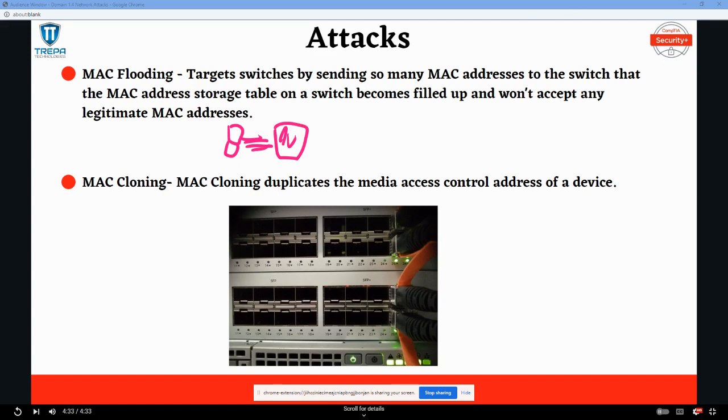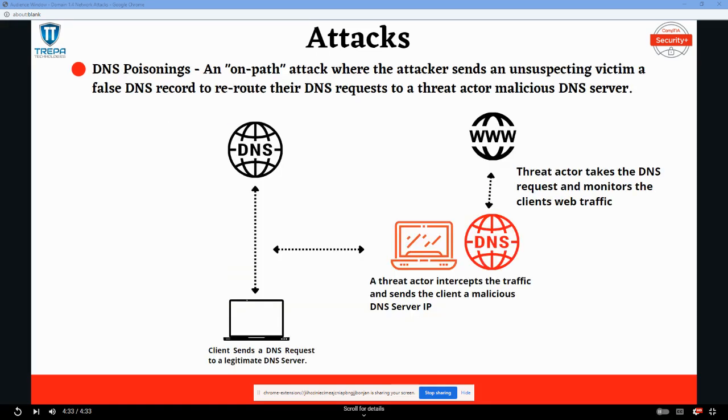And then we have MAC cloning. MAC cloning will duplicate a valid MAC address on the network for threat actors to circumvent policies like port security, or even you can do this on Wi-Fi networks, right? So you just clone a known good MAC address, you can continue to have access. And now moving on from Layer 2, let's go over some DNS attacks.